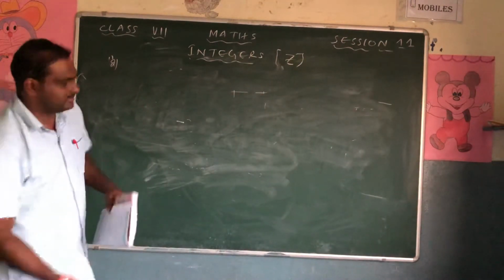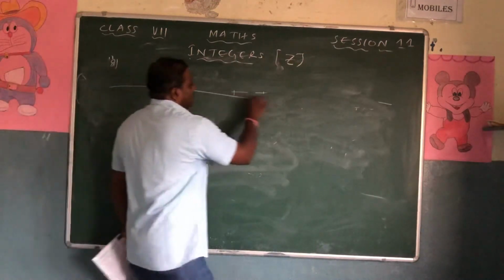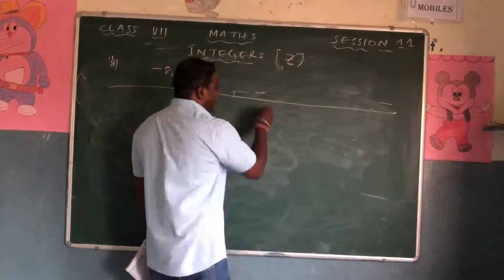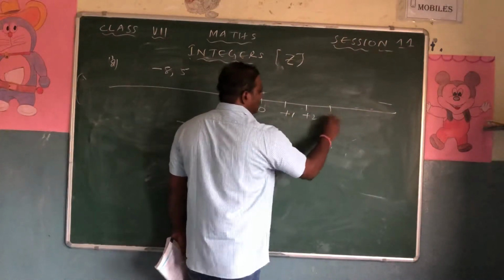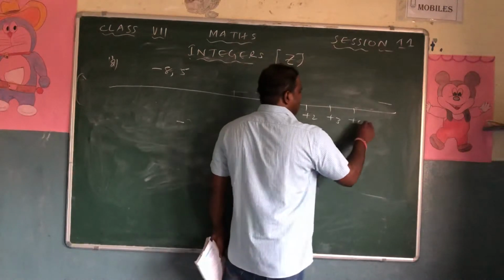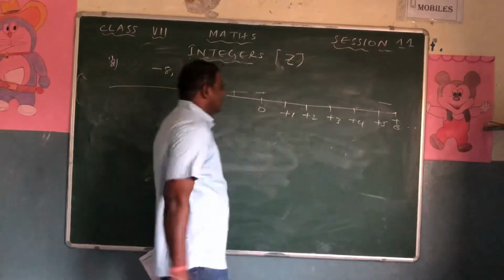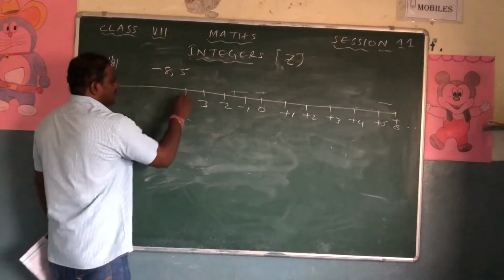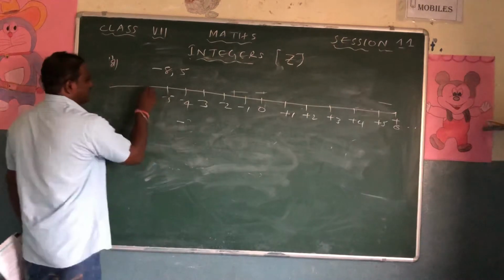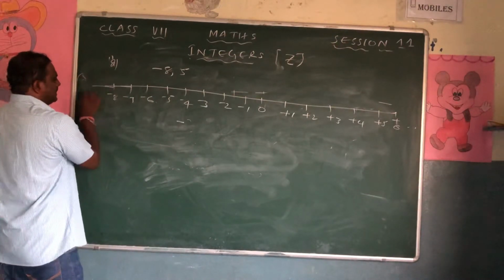Minus 8 and 5. Right? Minus 8 and 5. A very big question. The bigger line should be drawn. So I am taking 0, towards the right side plus 1, plus 2, plus 3, plus 4, plus 5, plus 6 and so on. And towards the left side minus 1, minus 2, minus 3, minus 4, minus 5, minus 6, minus 7, minus 8 and so on.